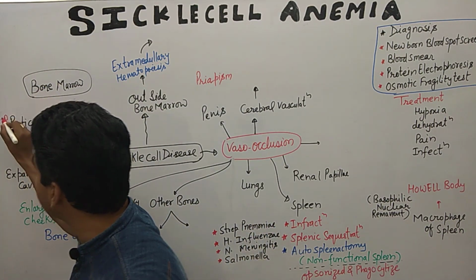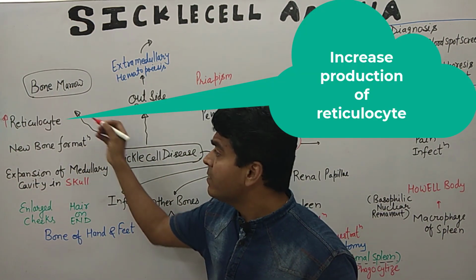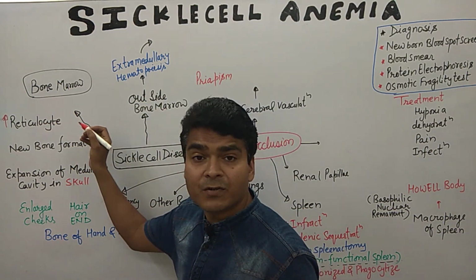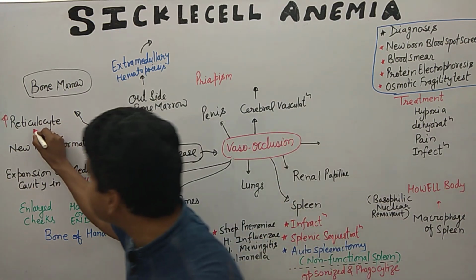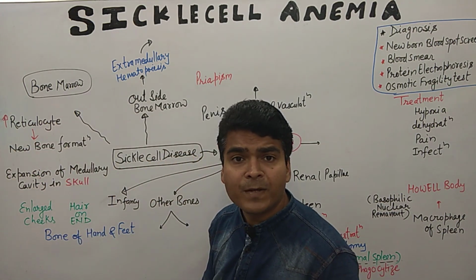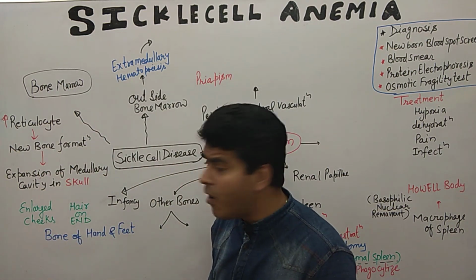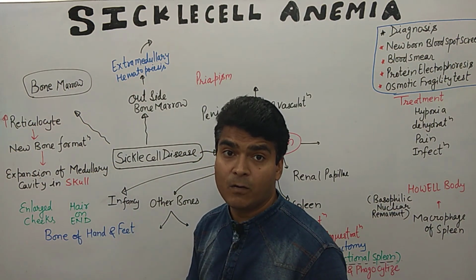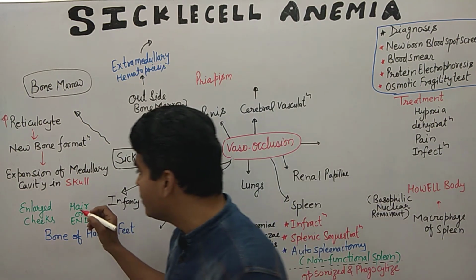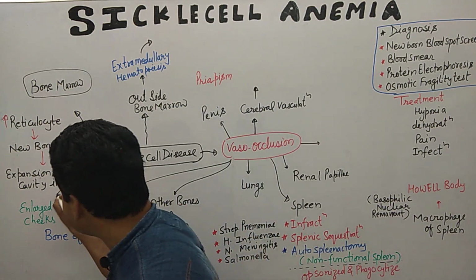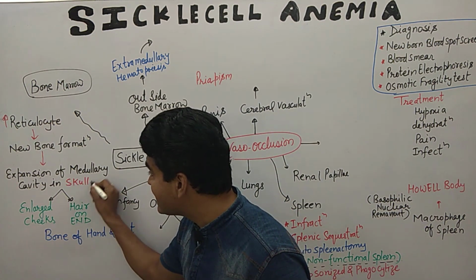And we already know reticulocytes are premature blood cells, premature RBC. So due to increased production of reticulocytes, it increases new bone formation. Due to new bone formation, it increases the expansion of medullary cavities in the skull. So due to expansion of the medullary cavity in the skull, what will it do? It causes enlarged cheeks and hair on end of the skull X-ray.